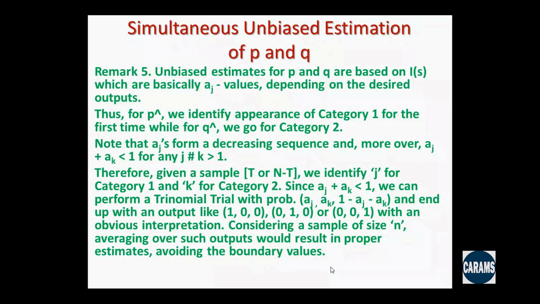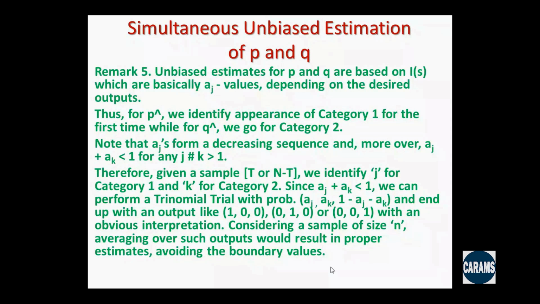They are a decreasing sequence, and not only that, any two of them together, AJ plus AK, is strictly less than 1. That's something very interesting to note, and that is what is being utilized quite profitably in this context. So for P hat, we identify the appearance of category 1.